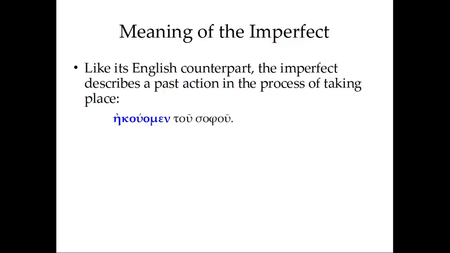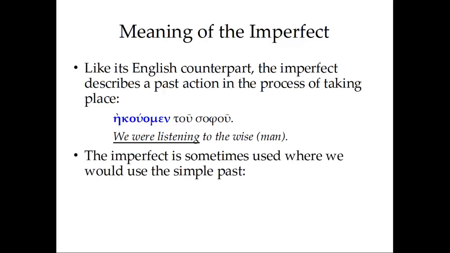So we were listening to the wise man would be an adequate translation of this. The imperfect is sometimes also used where we would use the simple past. For instance, the sentence above, we were listening to the wise man, that's in English the past progressive. In the simple past would be, we listened to the wise man. But we're going to see how this works in practice.